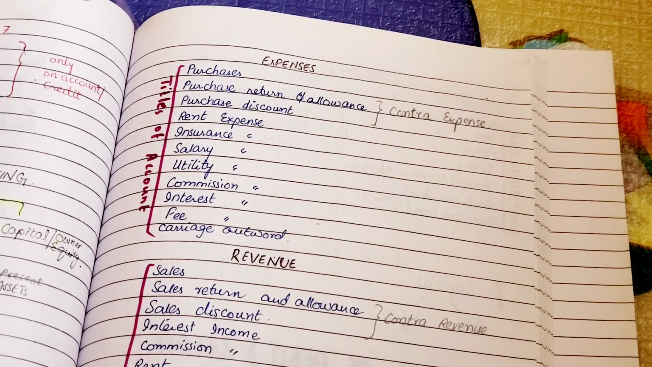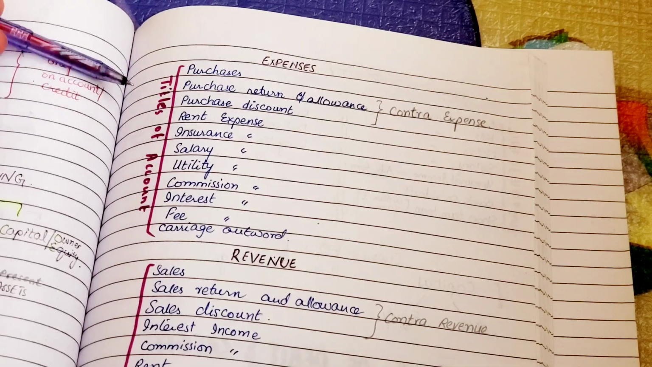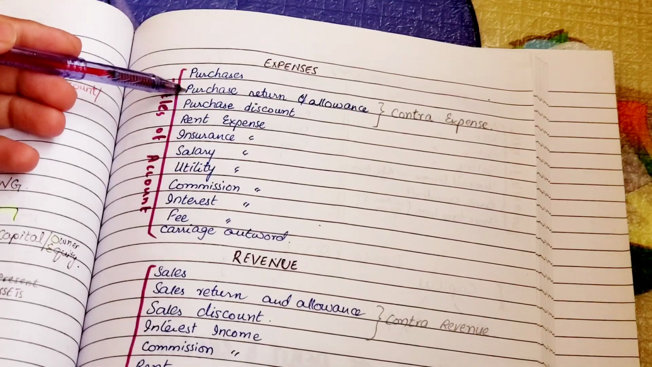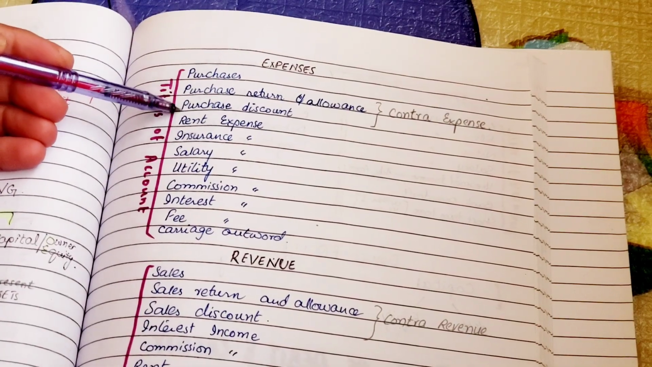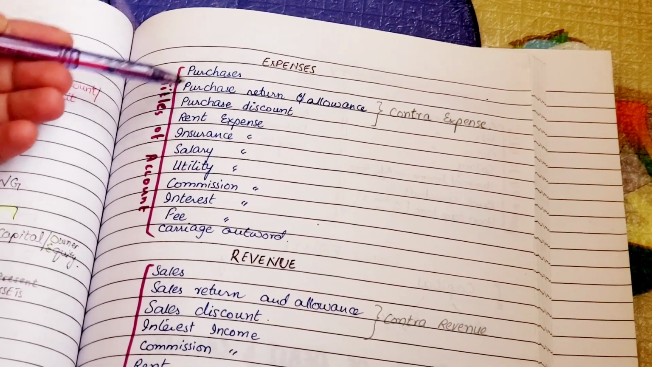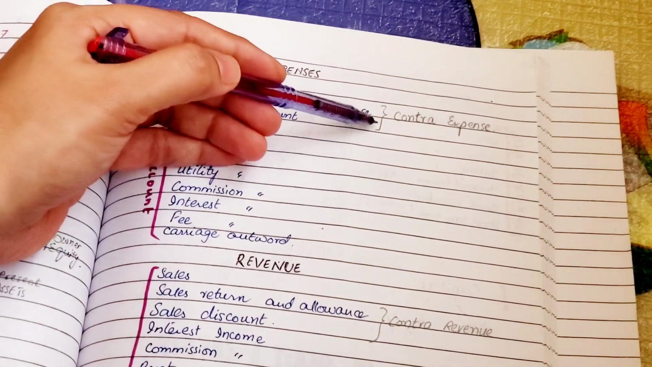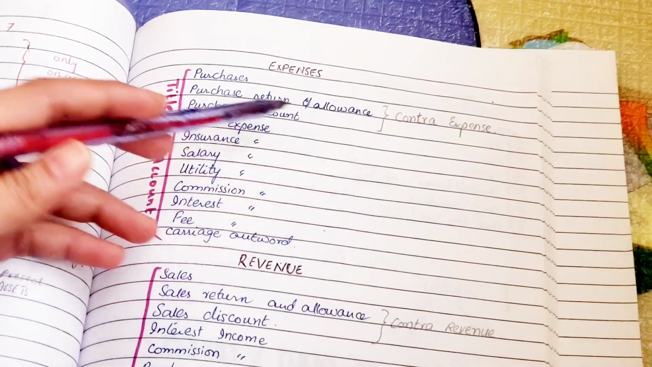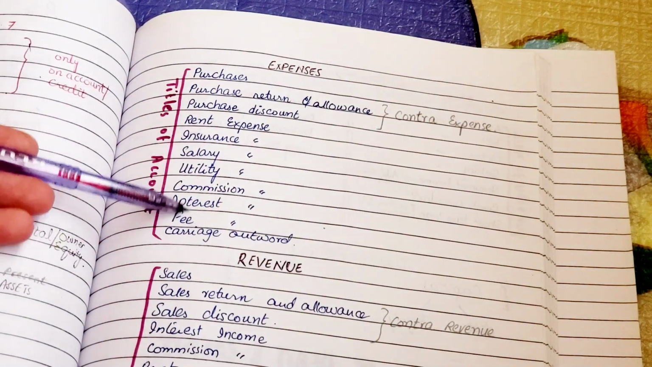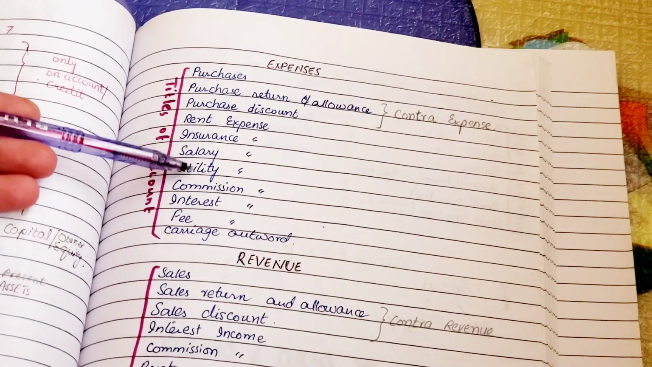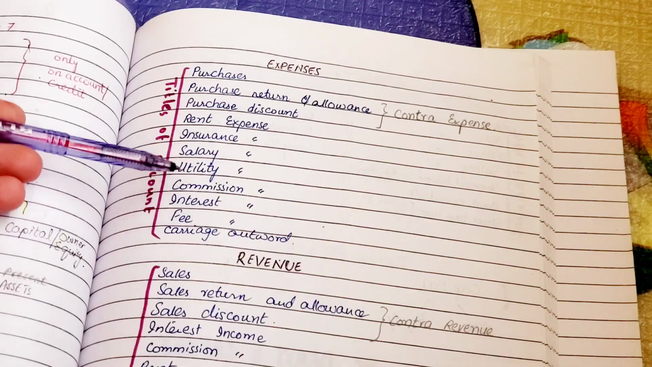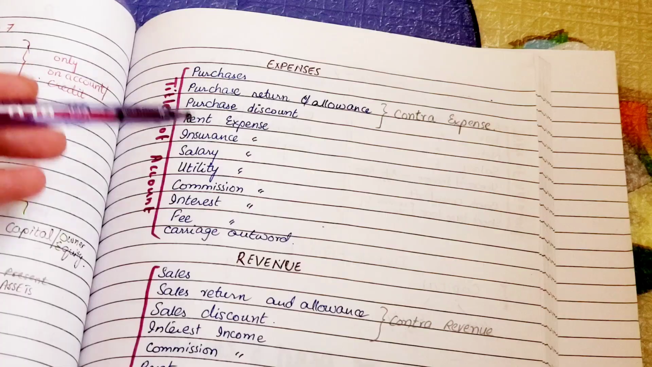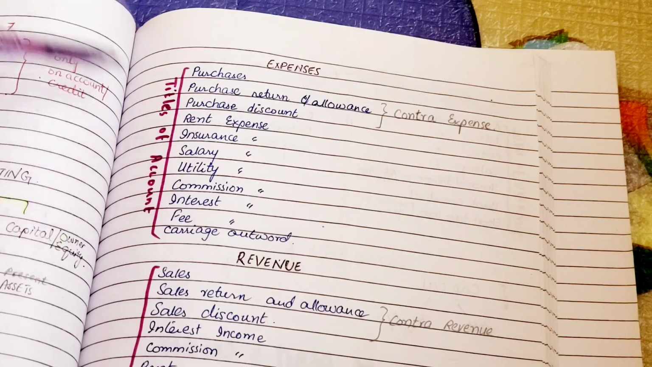So the asset is coming in, but for that asset I have paid. That is an expense, right? Then we have purchase allowance and purchase discount, because they both are contra expenses. What is a contra expense account? It is an account that is used to offset or reduce the balance of a related expense account, right? And contra expense accounts are typically used to record refunds, rebates, or other reductions in the expense.